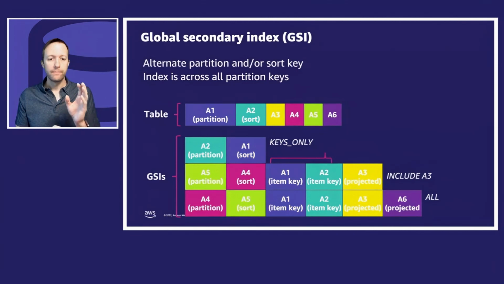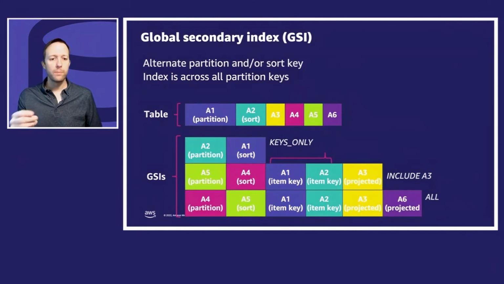I want maybe A2 to be my partition and A1 to be my sort. So if A1 was movies and A2 was the actor in the movie, that's nice because I can say, given a movie, give me all the actors. But what if I want to say, given an actor, give me all the movies? This GSI would support that because now it inverts those two.